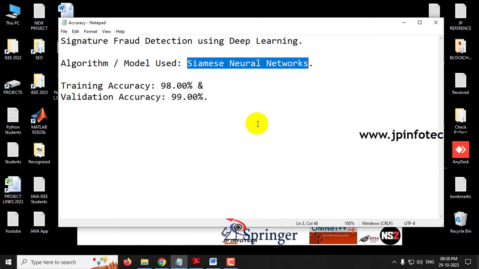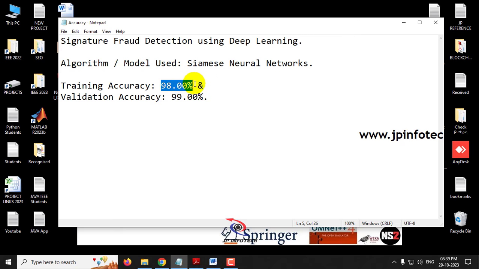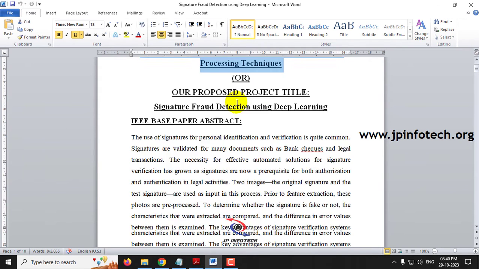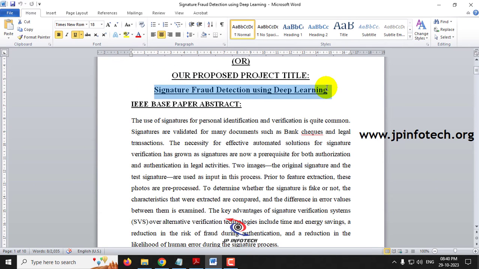Here we are going to use the Siamese Neural Network as the model. We are using this unique CNN model in the proposed signature fraud detection using deep learning, and we have achieved a training accuracy of 98% and a validation accuracy of 99%. Now let us see the proposed system document. Here you can see the base paper title, Offline Handwritten Signature Verification Using Image Processing Technique, or you can use our proposed project title, Signature Fraud Detection Using Deep Learning.